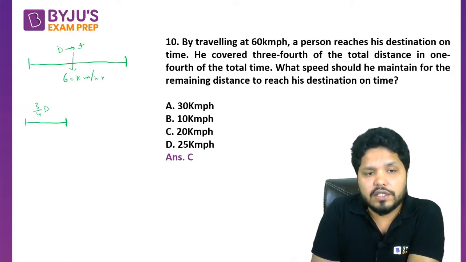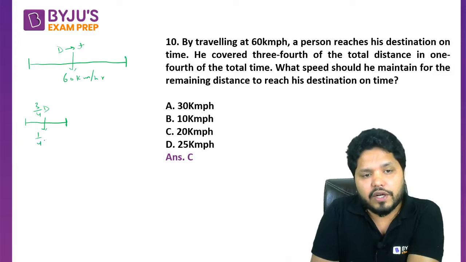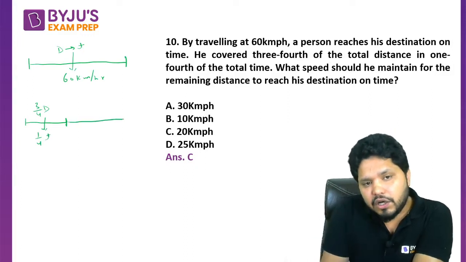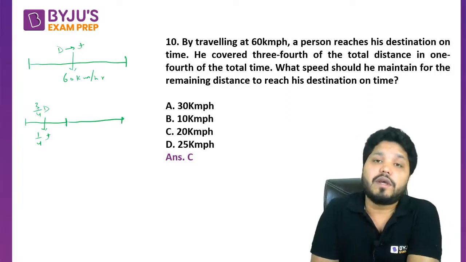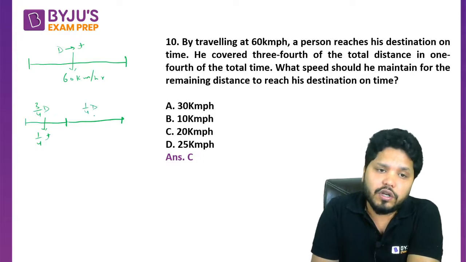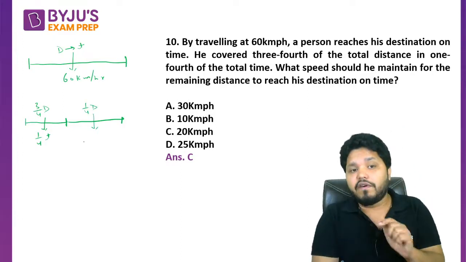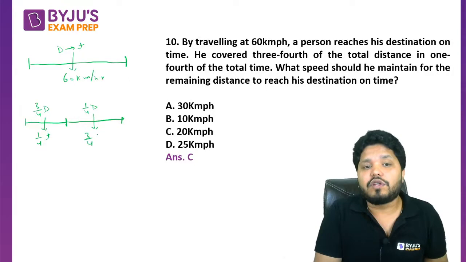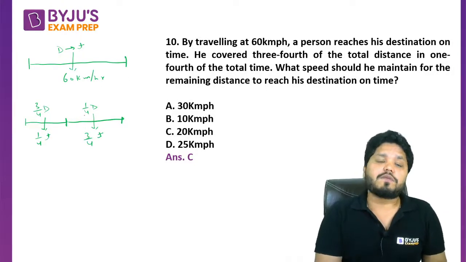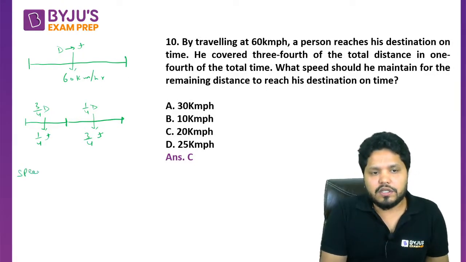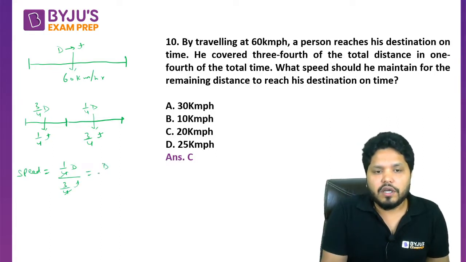Now the question is saying, if you are covering 3/4 of the total distance in only 1/4 of the time, what is the remaining distance? It is d minus 3/4 d, which is 1/4 of d. So the remaining 1/4 of the distance has to be covered in the remaining 3/4 of the time. What should be your speed? Speed is distance upon time. We want to cover 1/4 of the distance in 3/4 of the time. So the 4s cancel, and this becomes d upon 3t.